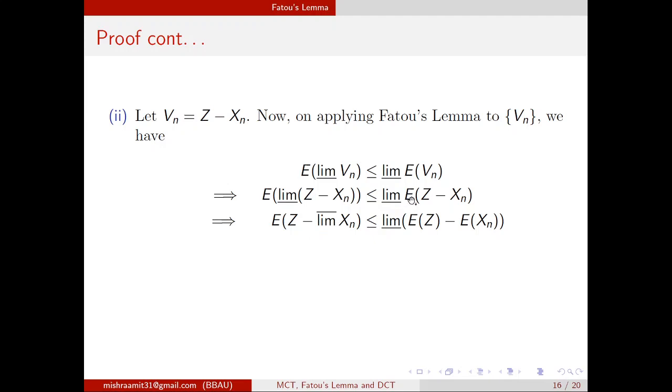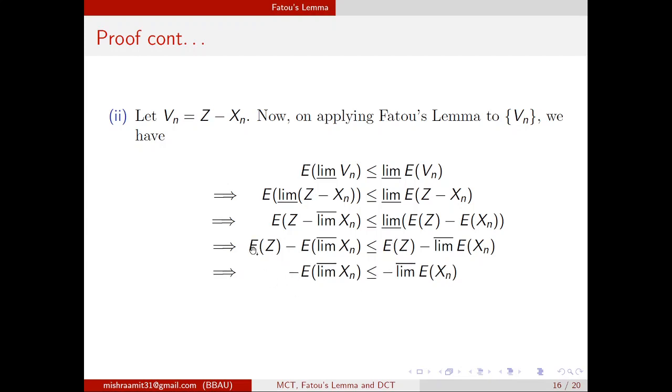Similarly, this is expected z and expected xn separately. Then this is the expected value of z minus the expected value of this. Again we will apply the same thing: the limit inferior of minus expected xn will be minus the limit superior of expected xn. Then the same thing, since z was integrable, expected z will be finite, so we can subtract expected z on both sides and we will have this.